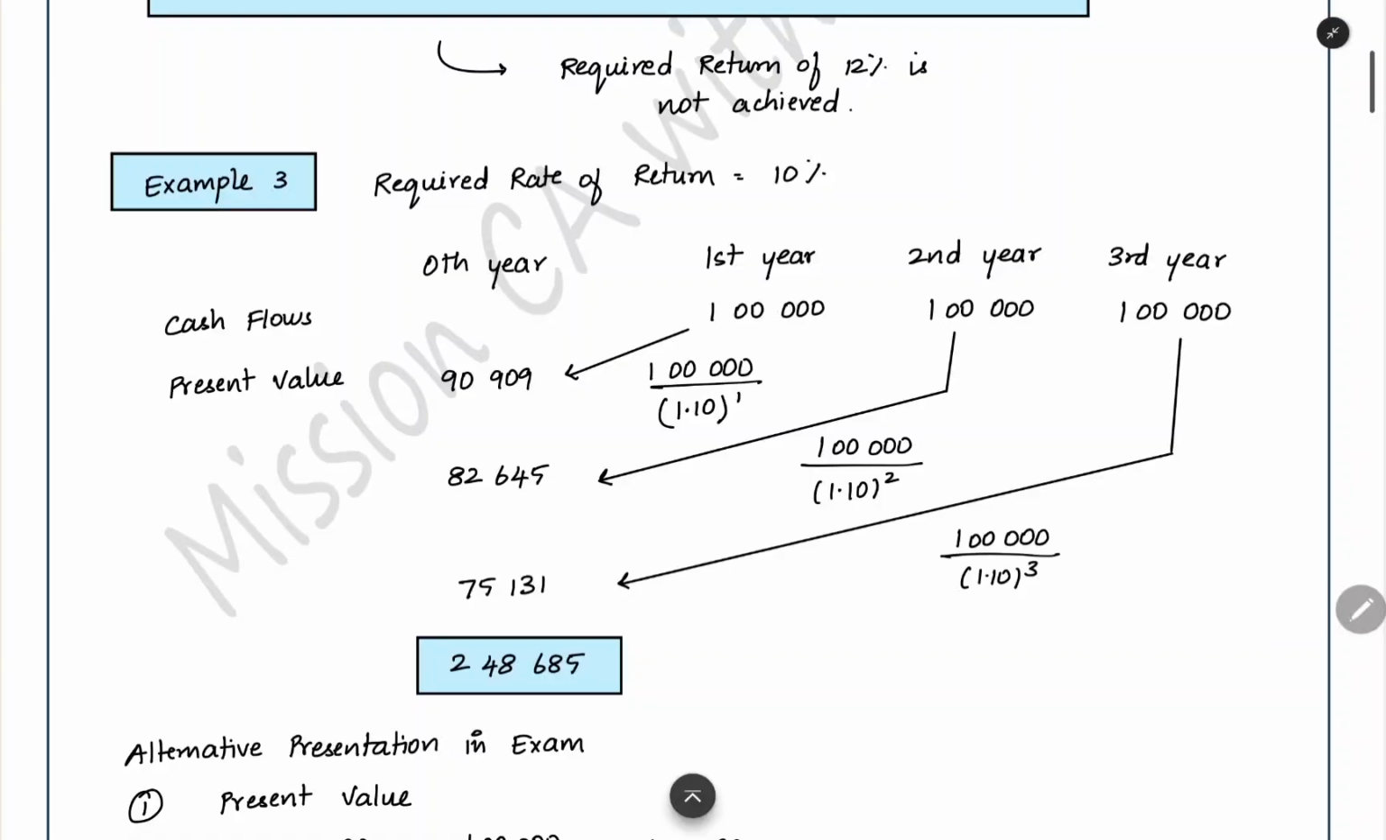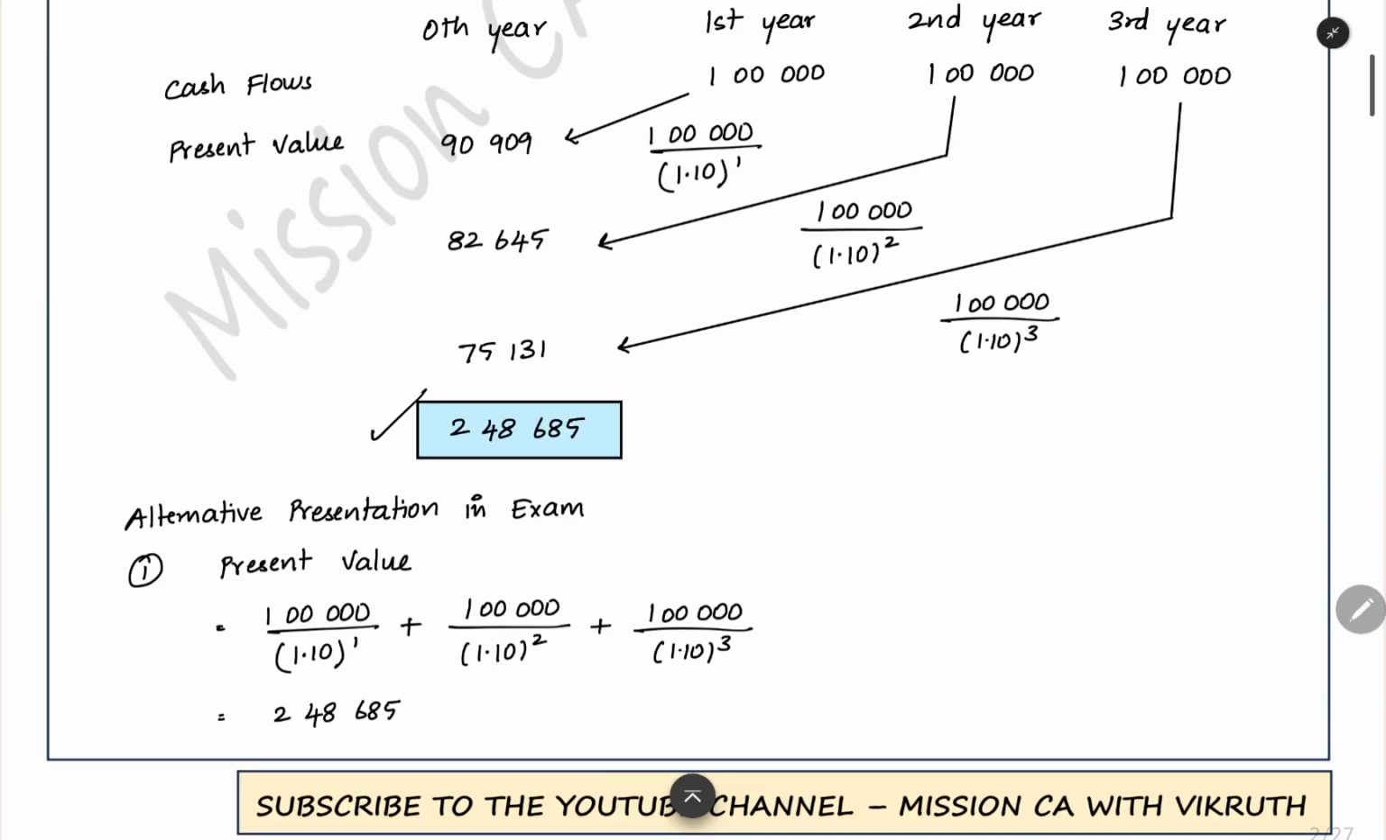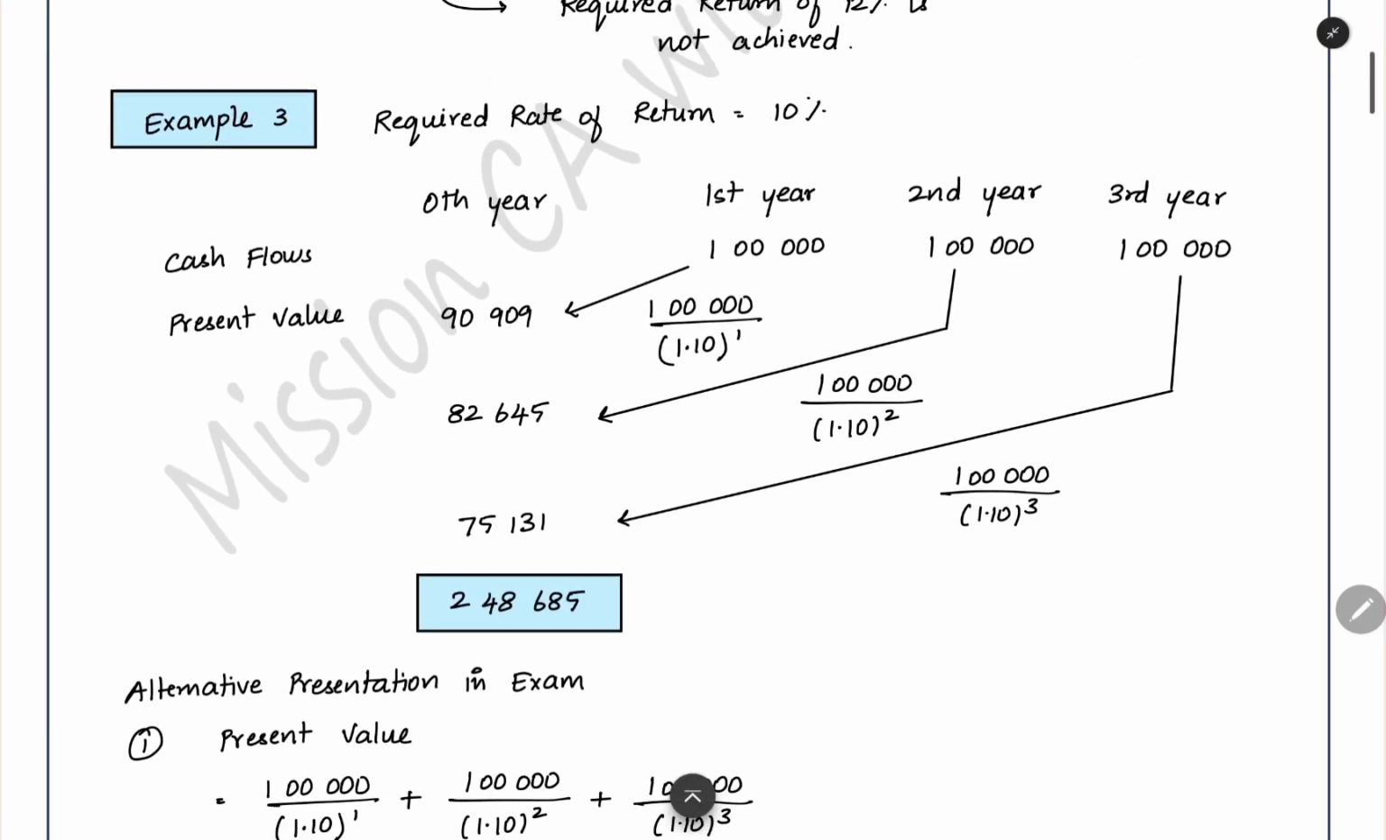Here, this is the base example. We want 10% return. This is the cash flow which you are getting: at the end of the first year 1 lakh, at the end of the second year 1 lakh, at the end of the third year 1 lakh. Now when you pull all this to present value, you will get the total present value of the future cash flow. This you already know how to pull back to present value. When you pull all this to present value, it totally comes to 2,48,000 at the discount rate of 10%. This is the base thing which you are going to see.